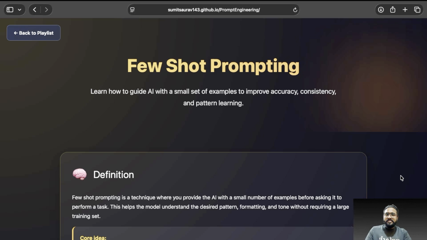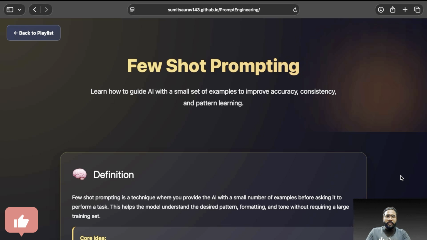Alright guys, so in the last session we understood one-shot prompting, how we train our AI by giving one example, and it gives the accurate response whatever we need, right? We basically teach our AI to perform tasks better. So today we are going to understand few-shot prompting.